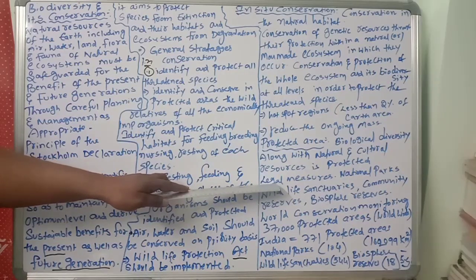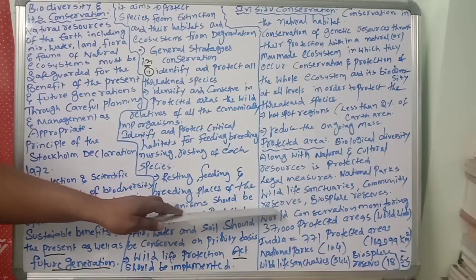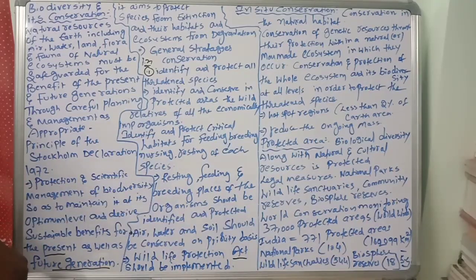Another important thing: the areas include national parks, wildlife sanctuaries, community reserves, biosphere reserves.